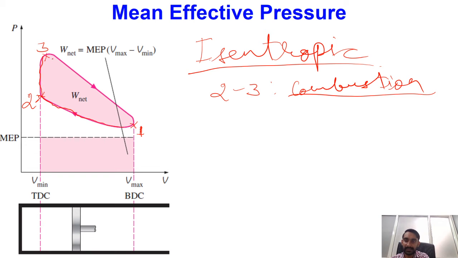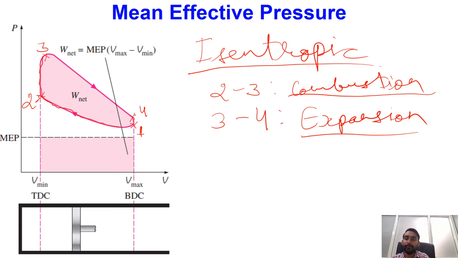If I consider this point as point number 4, process number 3 to 4 will be nothing but isentropic expansion process. Then from 4 to 1, because we have to now complete the cycle, we do a certain amount of heat rejection, and the gases come back to the initial point. So this is a typical cycle in case of reciprocating machines.